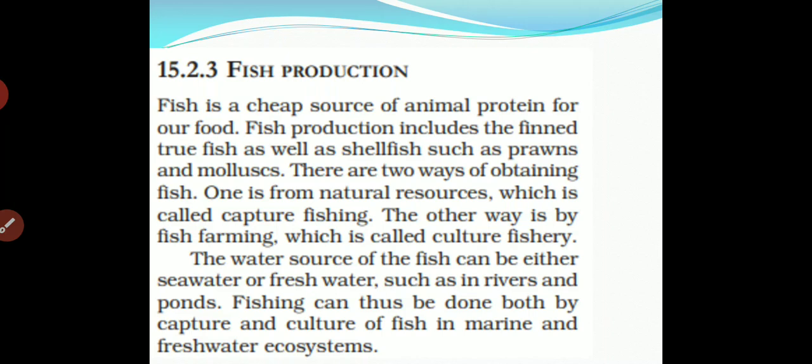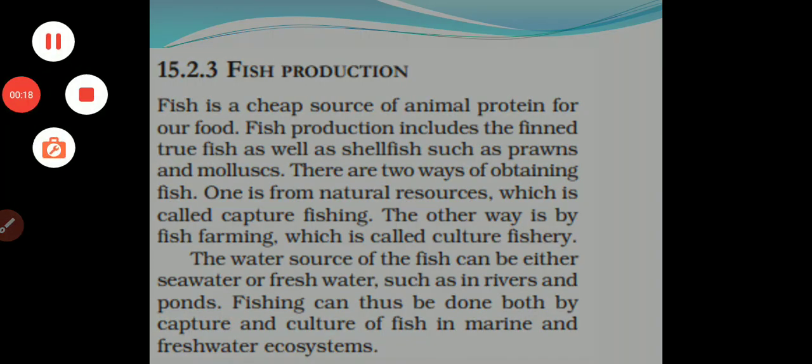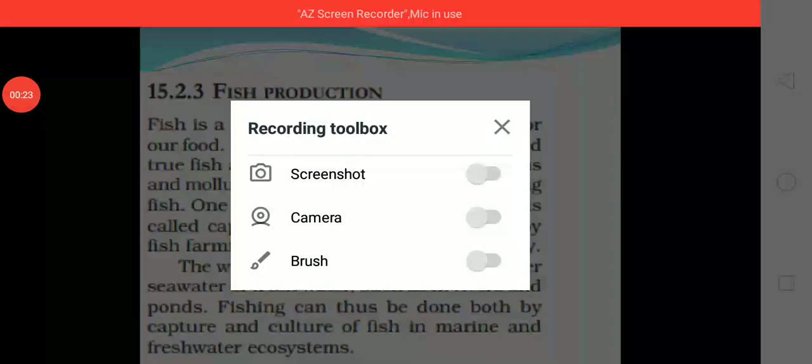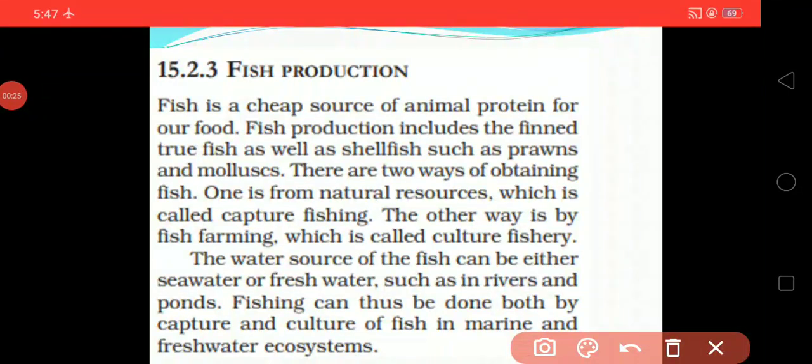Fish production. Fish is the cheap source of animal protein for our food. Fish production includes the fin fish as well as shellfish such as prawn and mollusk. Here we can see that there are a lot of fishes which we are using for our food.